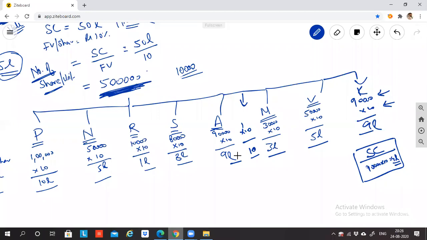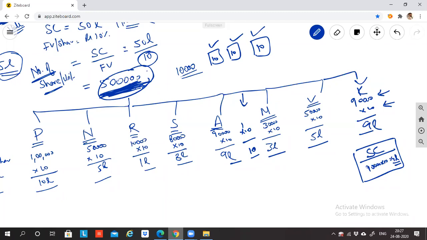So what are shares? Basically the capital of the company is divided by the value into a number of units. It is called shares. Shares are called units. Each share has 10 rupees. This is 10 rupees, this is 10 rupees. So if I take 90,000 units, into 10 rupees, I'll get 9 lakh rupees. Are you able to follow what is a share? What is share capital? 50 lakh rupees is the share capital, which is given. The money is given by thousands of people.